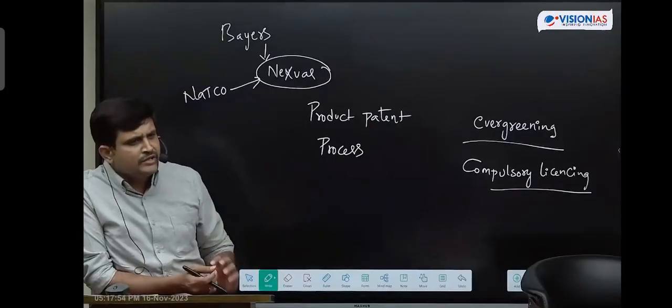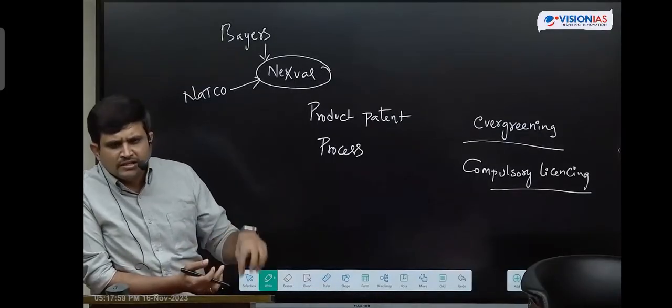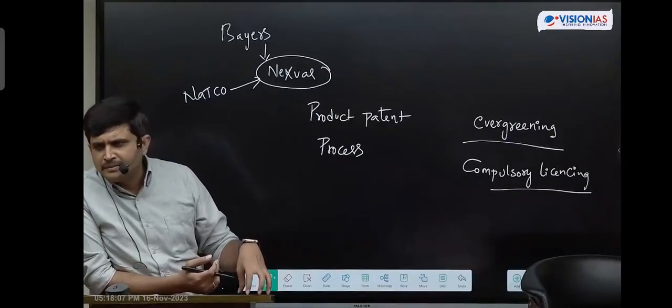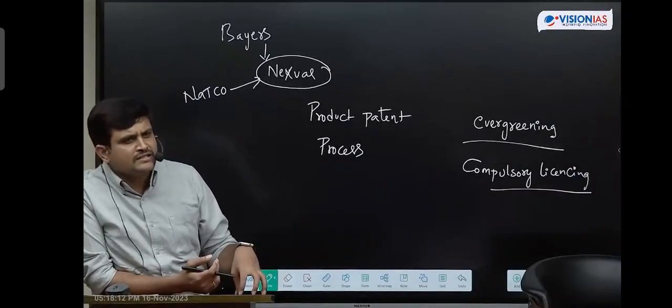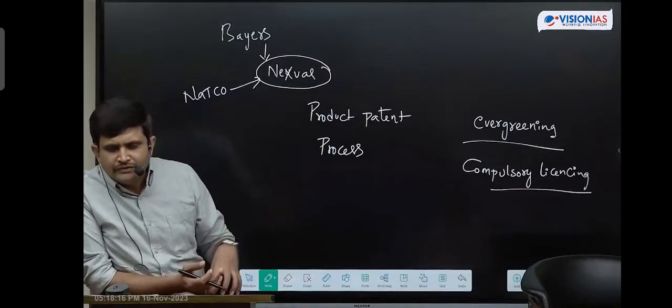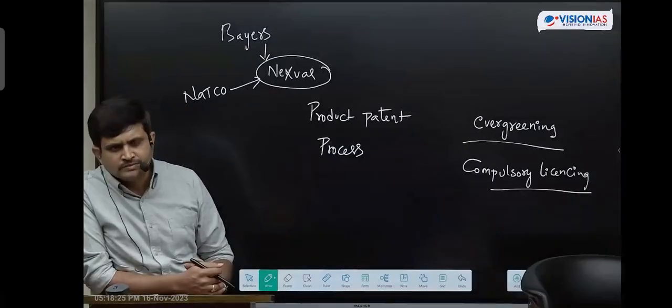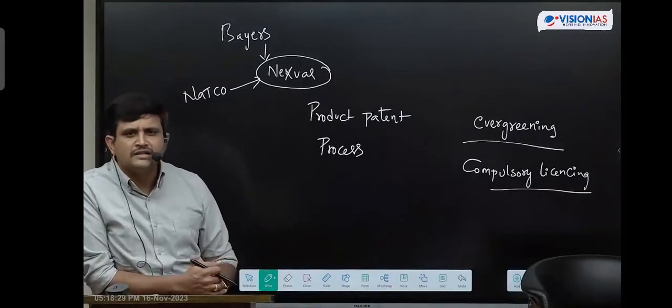Can compulsory licensing be issued for any type of drug? No. A particular drug has to complete 3 years of its patent rights. For example, if the drug Lexava has completed its 3 years of patent rights, then it is eligible for compulsory licensing. If it has not completed 3 years, then it is not eligible. Got it, students? These are the important points regarding the Patent Act 1970.